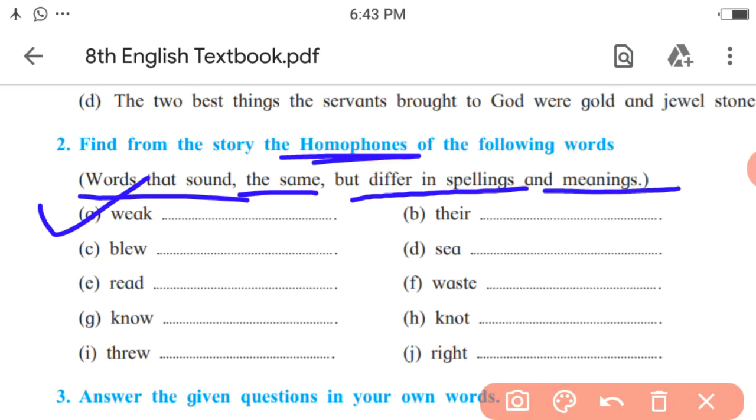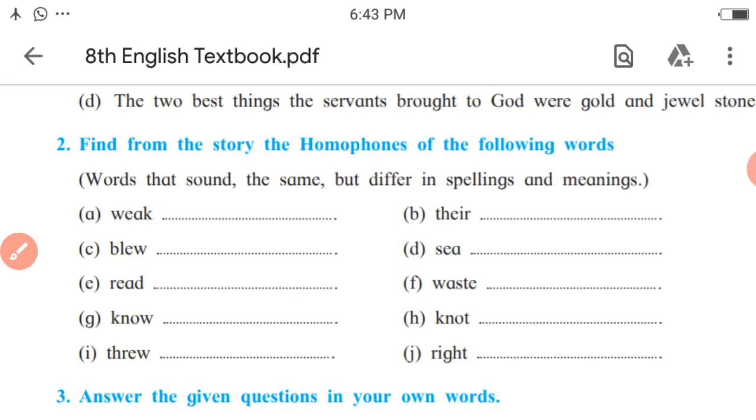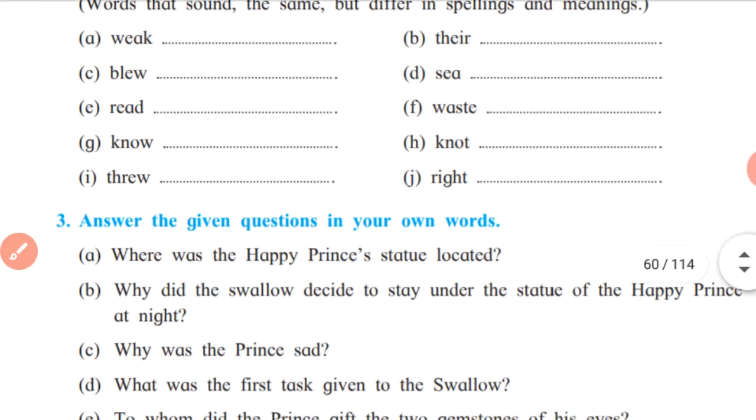Next one, their. The homophone given in the story is there. So these are the pairs of homophones, as I have provided an example. Do the same for all these words given in this activity.